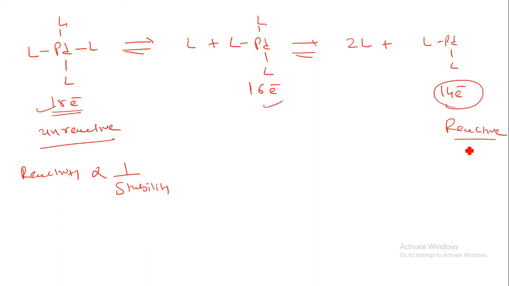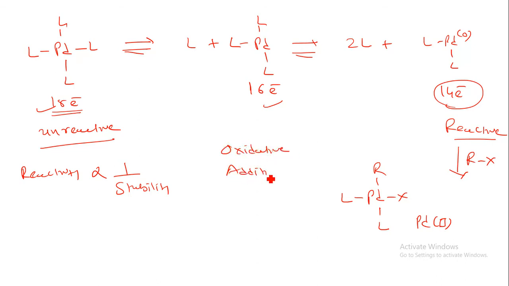Now when we react this with an RX molecule, let's say an aromatic halide, it will undergo oxidative addition. Oxidative addition means it will increase the oxidation state. Here the oxidation state of palladium is 0. Now when we attach this RX group over here, what will happen? Palladium, ligand, ligand, R and X. Now the palladium is oxidized. So an increase in oxidation state is known as oxidative addition.